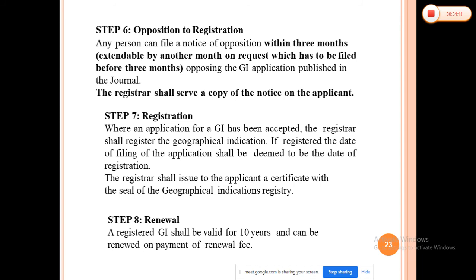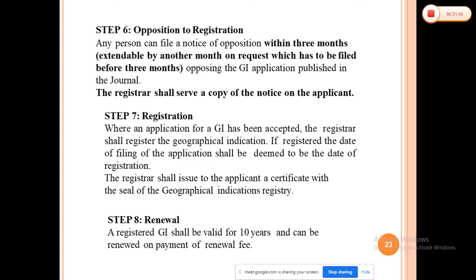Whatever objections are raised by the particular person for the opposition, within 2 months you have to give the reply to that notice. If he does not do this, the application will be treated as abandoned. Where the counter statement has been filed, the registrar shall serve a copy on the person giving the notice of opposition.